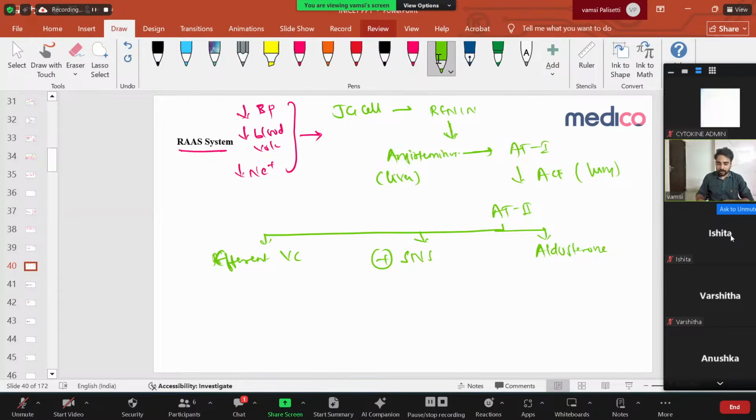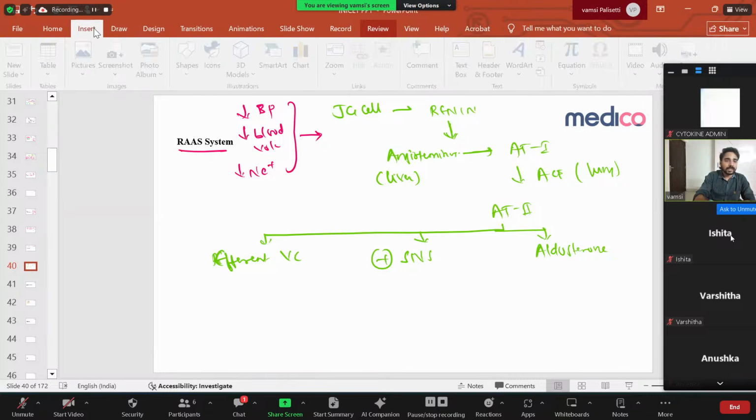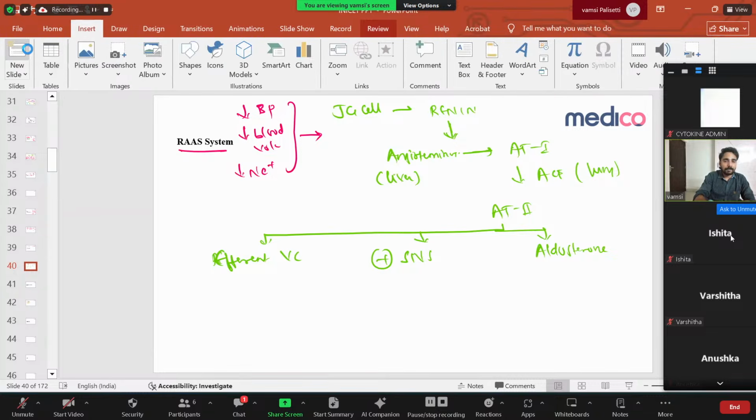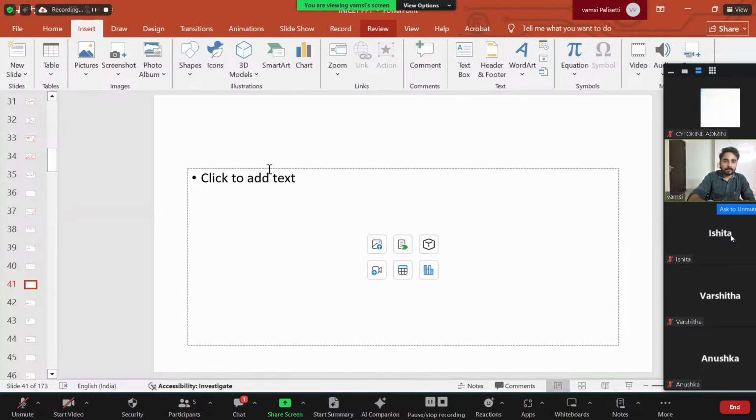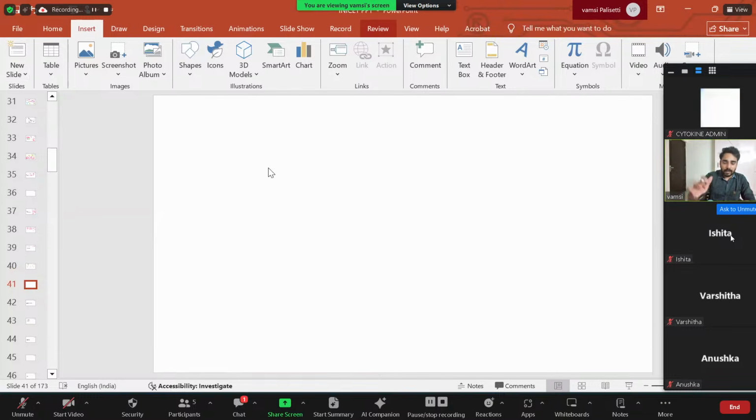Very important. Now, what this aldosterone is doing is very important. Let me discuss this thing. So now what this aldosterone is doing, this aldosterone mainly acts in your collecting duct. Aldosterone acts on your collecting duct.